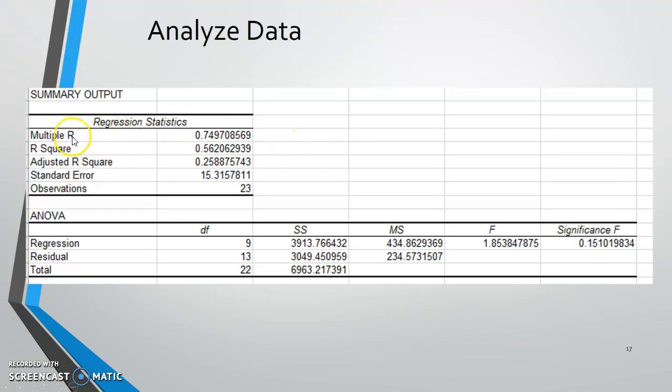Especially when I see the fact that my multiple R is so high. I mean, that's a pretty high R value there, 0.75. And when we square that, we get 0.56, which would be 56%. In other words, 56% of the amount of sleep I'm getting per night can be predicted by the predictor variables I put in the model, which I'll show you in just a second.